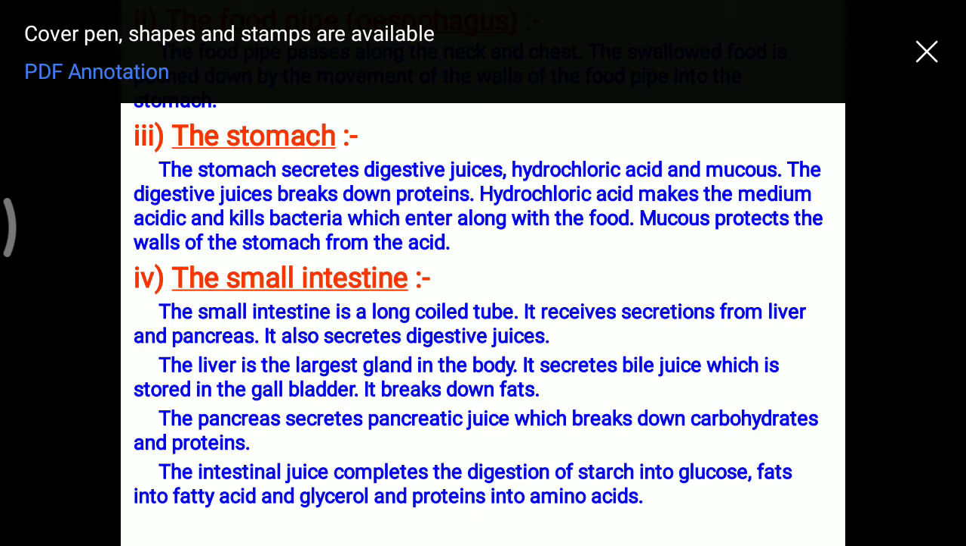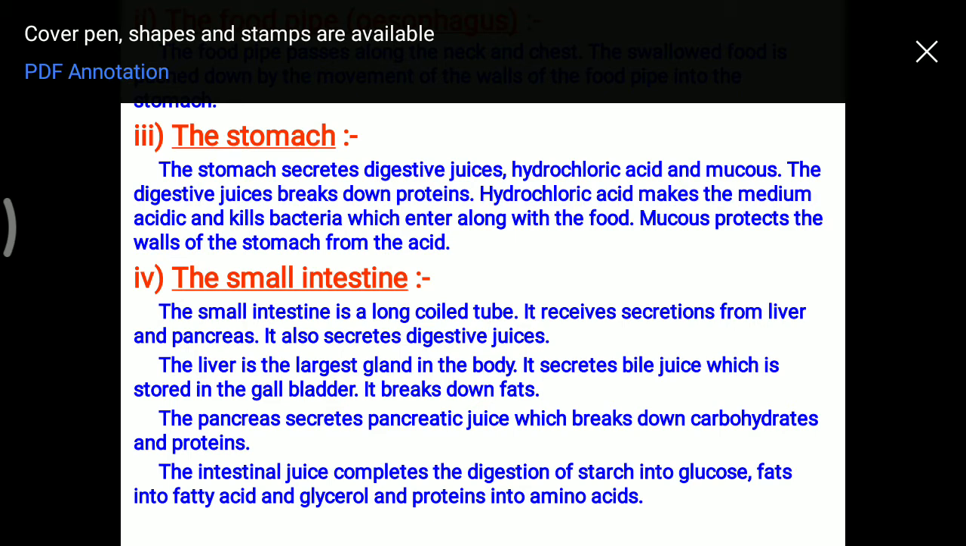Now the food reaches the small intestine. The small intestine is the largest internal organ of our body. It secretes several digestive juices which act upon that food. Now, the liver is the largest gland which secretes several hormones. Besides this, bile juice is stored in the gallbladder.